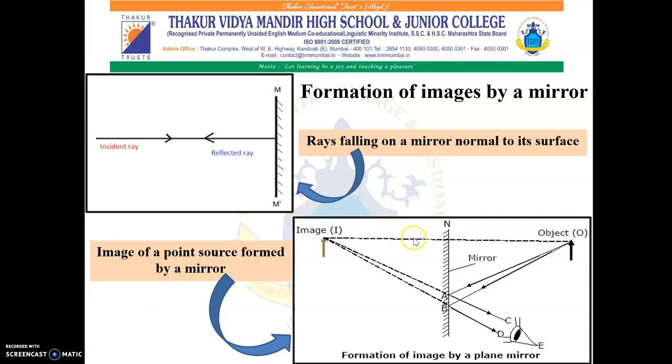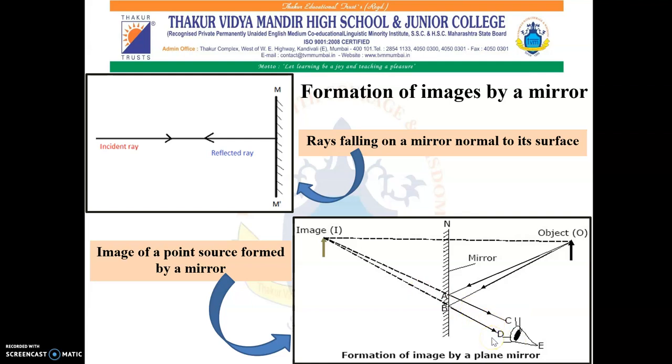So over here the light rays are traveling in all directions from such a source. Several of these rays fall on the mirror. As you can see, they get reflected and reach our eyes. Due to reflection, they appear to be coming from a point that is behind the mirror. This point is called the image of the object O. The reflected rays do not actually meet.